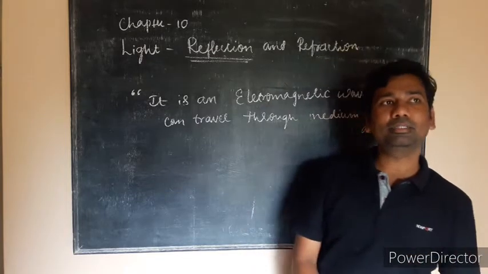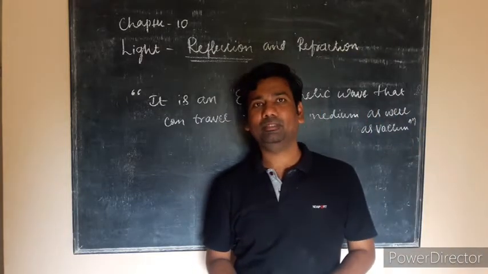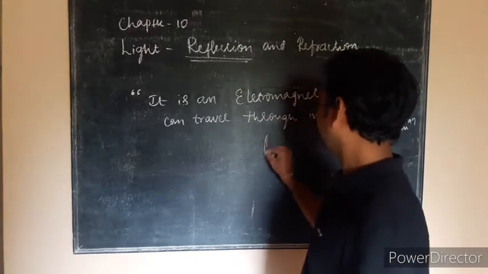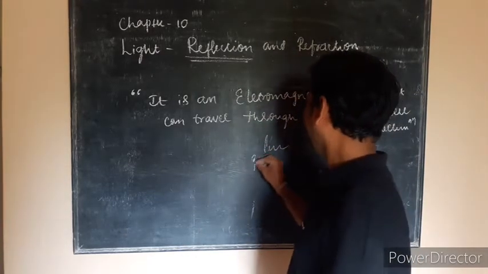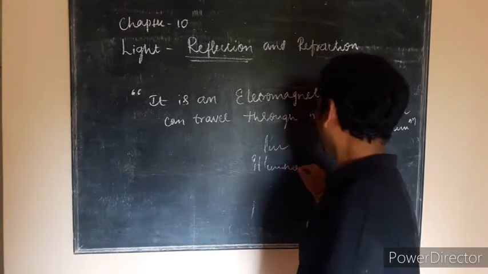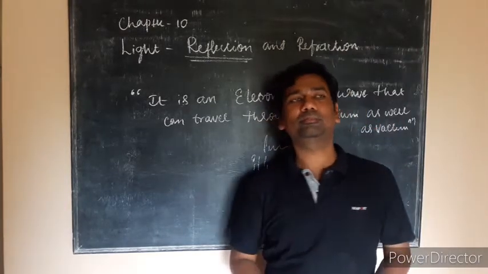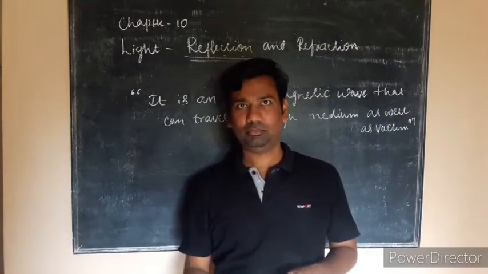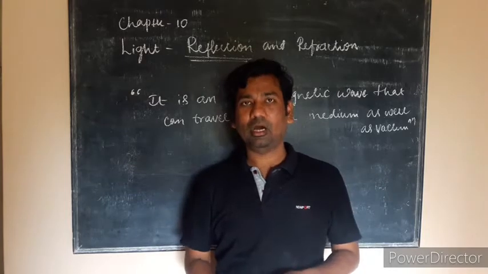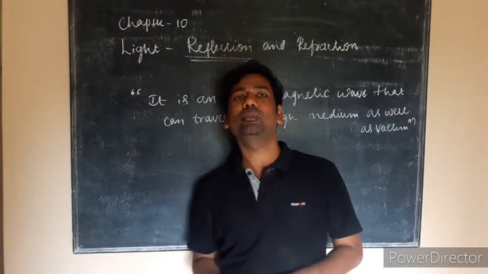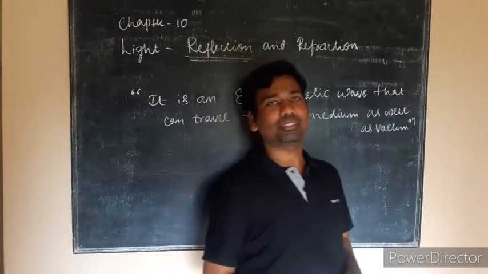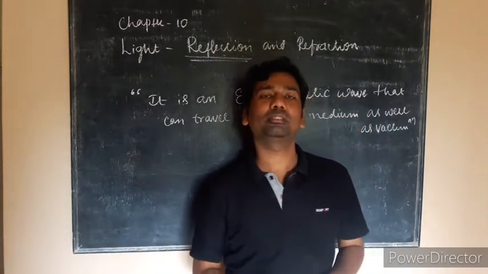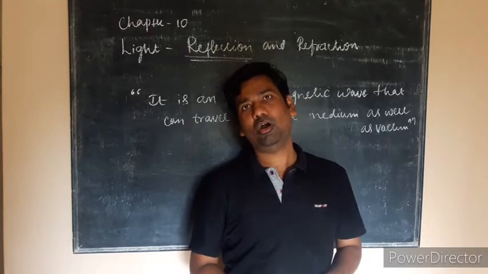In this we have two types of objects for light. One is luminous object, another one is non-luminous object. What do you mean by luminous object? The object which can give light of its own is considered a luminous object. The non-luminous object means the object which cannot give light of its own.